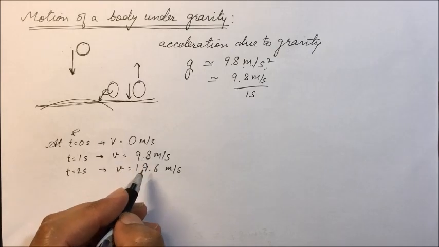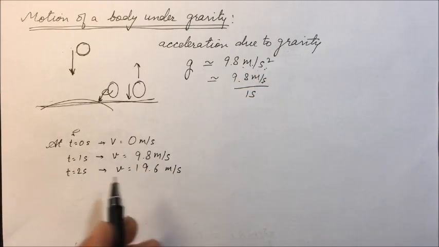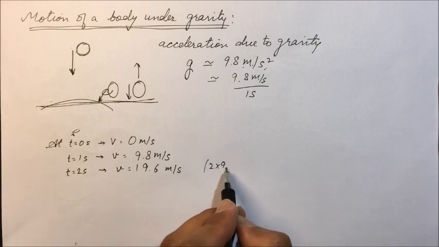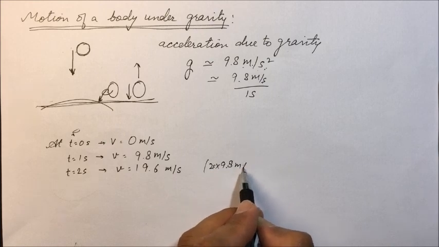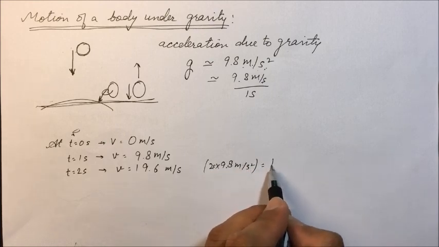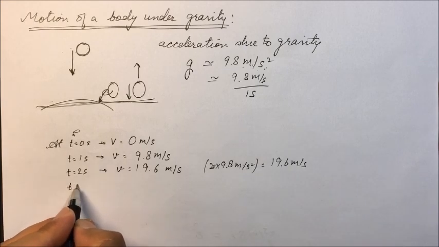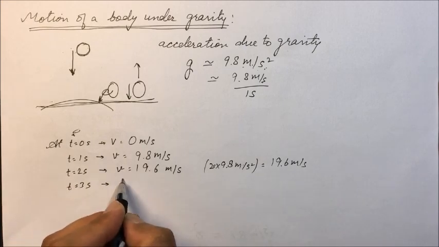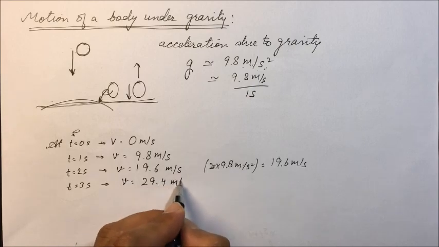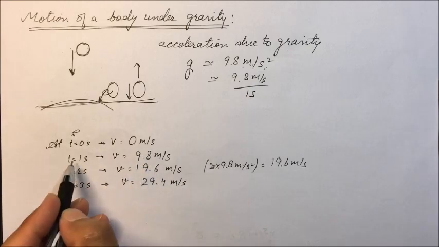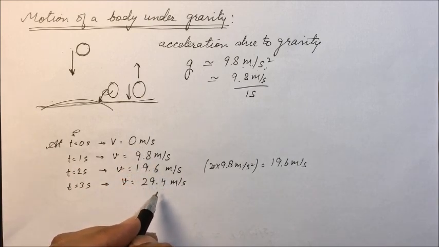So it has increased by 9.8, or we can calculate 2 seconds into 9.8 meter per second square. This will give us 19.6 meter per second. At t equal to 3 seconds, its velocity will be 29.4 meter per second. So in each second time interval, its velocity is increasing by 9.8.